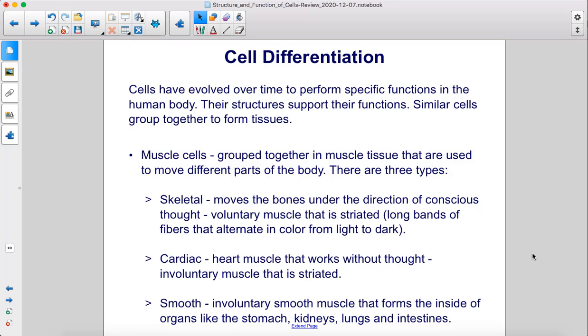Muscle cells group together in muscle tissue that is used to move different parts of the body. There are three types. Skeletal moves the bones under the direction of conscious thought. Voluntary muscle that is striated, long bands of fibers that alternate in color from light to dark. Cardiac, heart muscle that works without thought, involuntary muscle that is striated. Smooth, involuntary smooth muscle that forms the inside of organs, like the stomach, kidneys, lungs, and intestines.